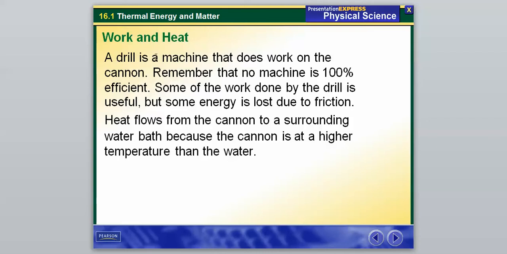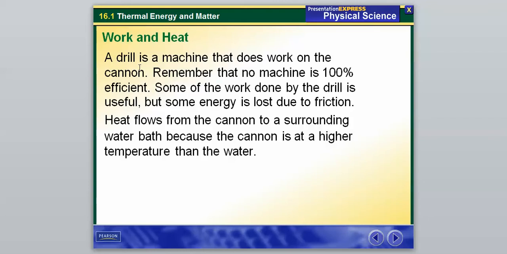And again, this is the example from Rumford. He had a drill to make his cannons. A drill was a machine that did work on the cannon. And remember that no machine was 100% efficient. We've learned that before, because some of the work done by the drill is useful, but some of the energy is lost to friction, and again, that friction often generates thermal energy and heat. And then he saw that heat would flow from the cannon to the surrounding water because the cannon is at a higher temperature than the water. And that showed that there was no form of matter coming out of the drill to cause the water to heat up, or vice versa.